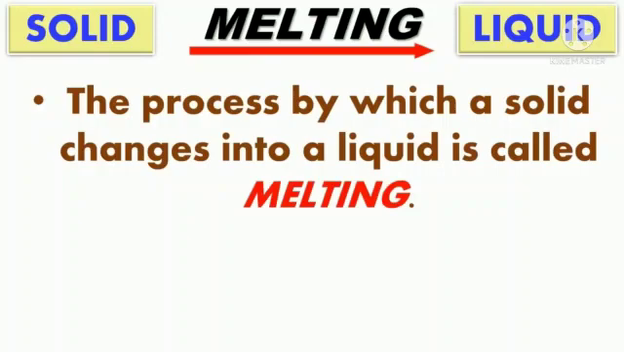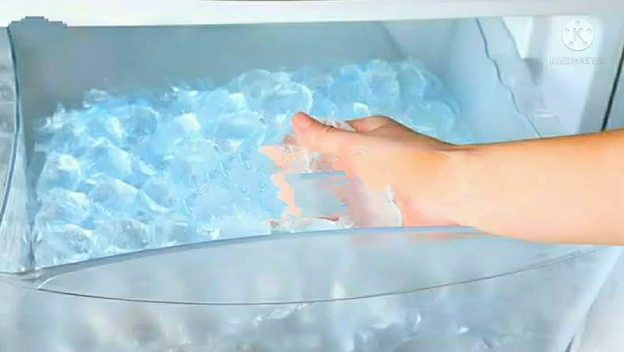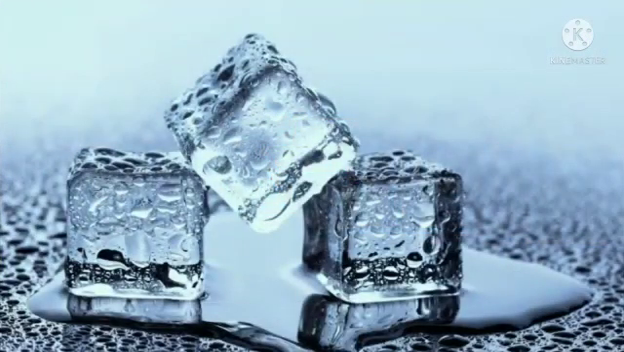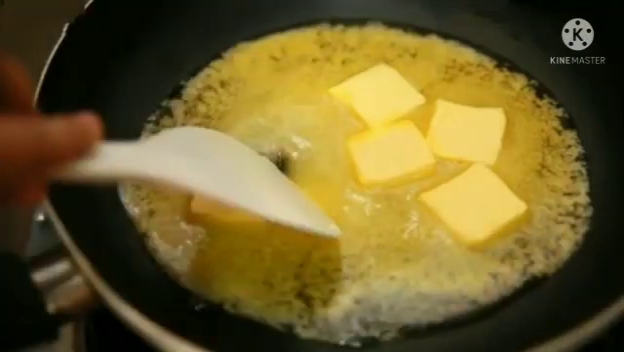Let us see an example of this change of state from solid to liquid. When you take out an ice cube from the freezer and leave it at room temperature, you will see that the ice starts to melt into water. Other examples of melting are chocolate melts when heated and butter melts when heated.